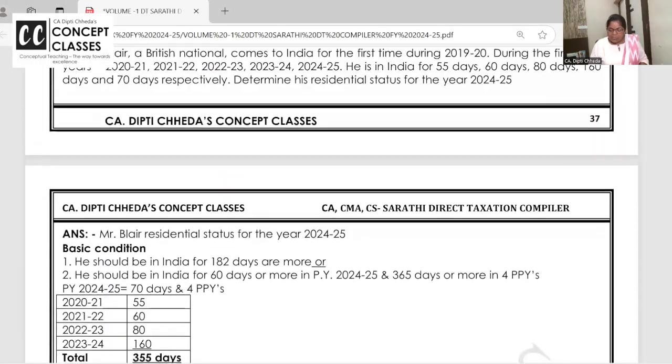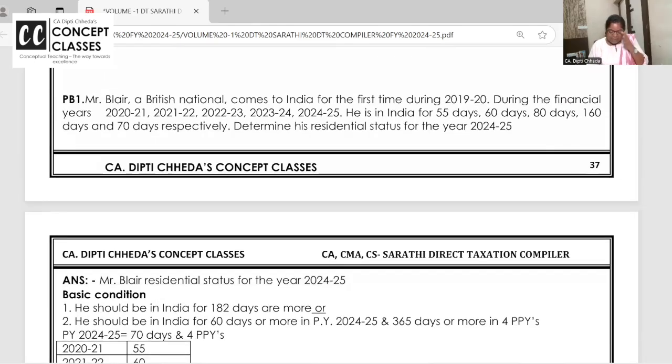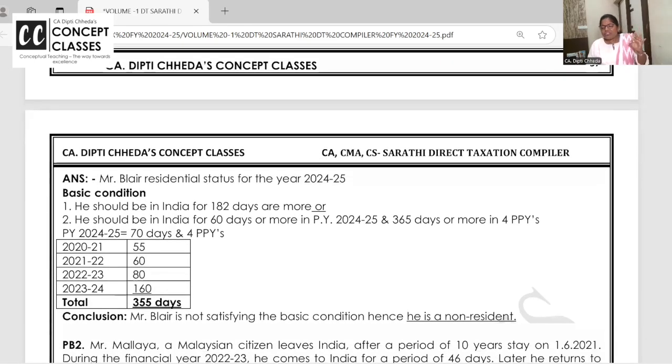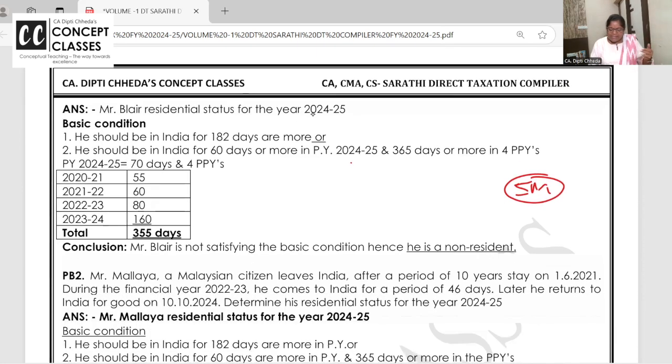Very important, if they ask you to decide the residential status, make sure you write the condition. It's a 5-mark question. Then you write the condition. He should be in India for 182 days, 60 days. Then calculate the number of days and then the conclusion. Please listen carefully. Even in that triple column, which income is going to be taxable in India, write only the relevant working notes. Don't write explanation for everything and fill up 1.5 pages.